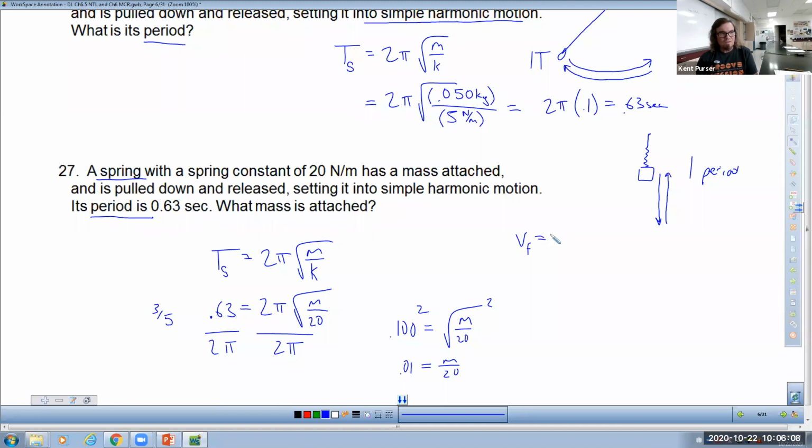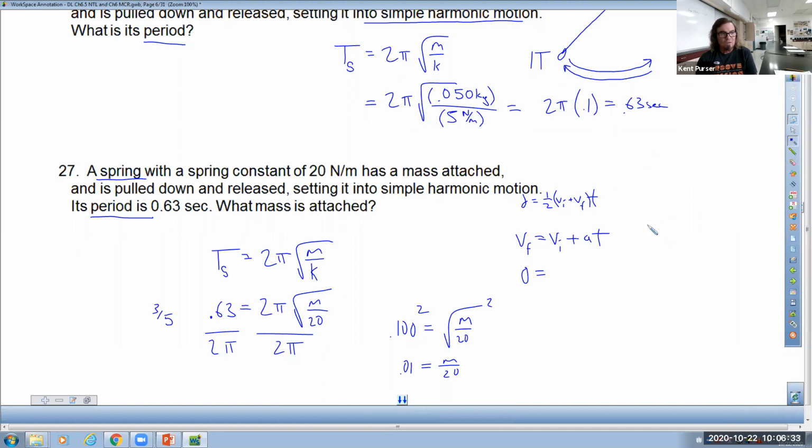There's a formula that says VF equals VI plus A times T. You guys had this on the lab that was due yesterday, and you were trying to solve for A. So you know that VF is 0, and you solved the first equation, distance equals 1/2 VI plus VF times T, and let's say that you got that VI came out to be 1.5. That was a pretty common number, something in the ones. Bigger numbers are fine too, but you got that VI equals 1.5.